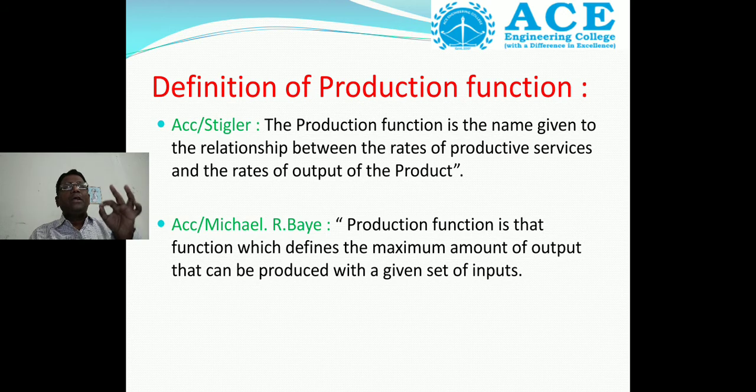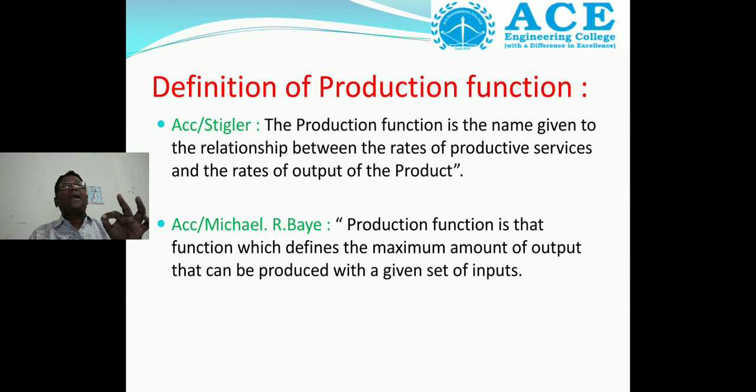According to Stigler, what is the definition of production function? The production function is the name given to the relationship between the rates of productive services and the rates of output of the product.